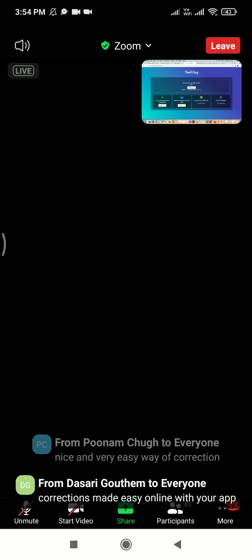OneDrive is just like Google Drive, but it is from Microsoft. All the files shared by your students come to OneDrive. You just have to click on OneDrive, and you will see all the files submitted to you, and you can select any file that you want to check.